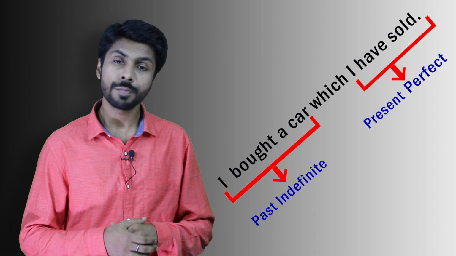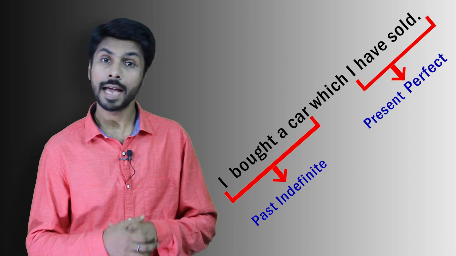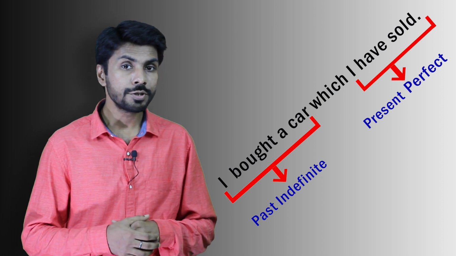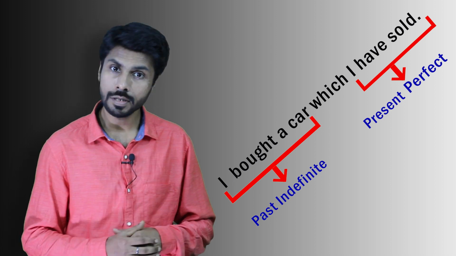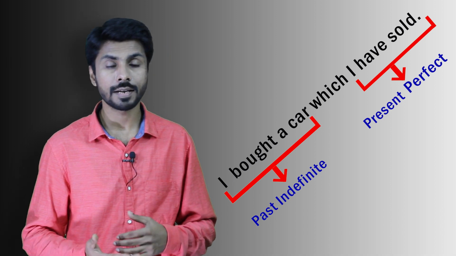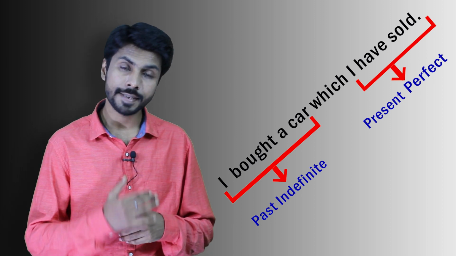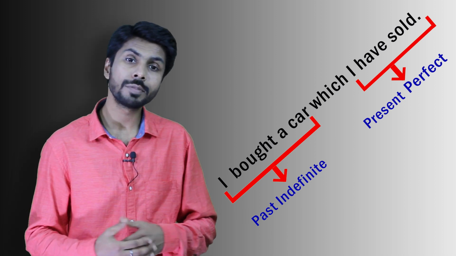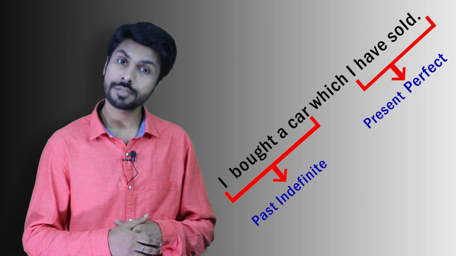So I have used past indefinite in the case of buying the car, and for selling the car I have used present perfect. What was my situation after buying the car? The car was with me. But now the situation is different. The car is not with me. I have already sold it. So the action of buying the car will come in past indefinite because the situation is different. The car is not with me right now. So that clause will demand the use of past indefinite.